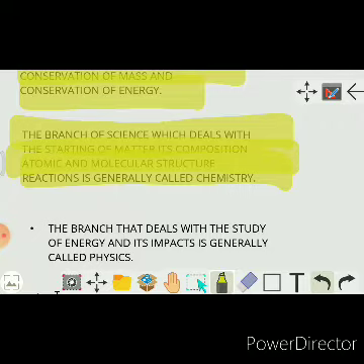It means the branch of science which deals with the study of the composition or structure of matter, its reactions, and the impact of energy on it is called chemistry.